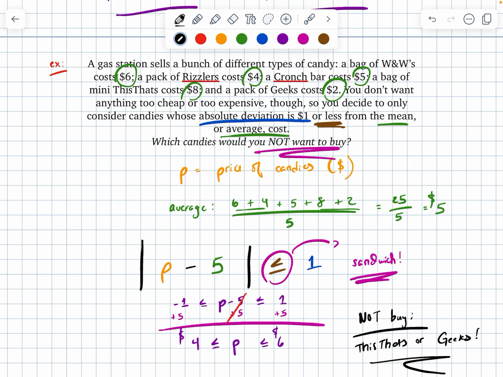Magnificent! Congratulations, my dears. With this, you've now made it through all of Unit 3. Thank you very much for bearing with me. I know absolute value can feel a little bit weird, a little bit wonky, but it's an opportunity for us to not only stretch our muscles, but synthesize everything that we've done up until this point.